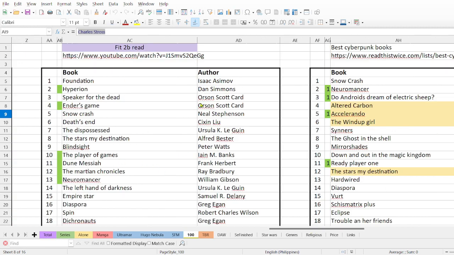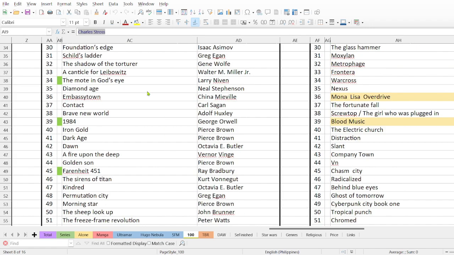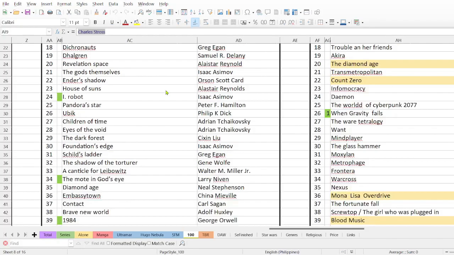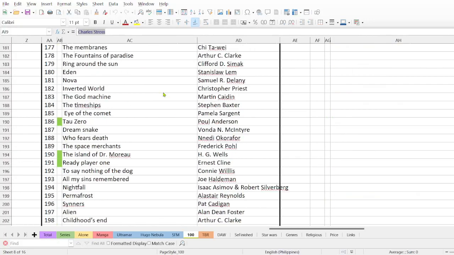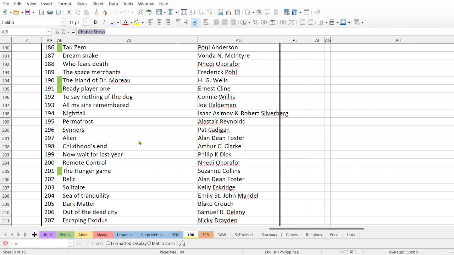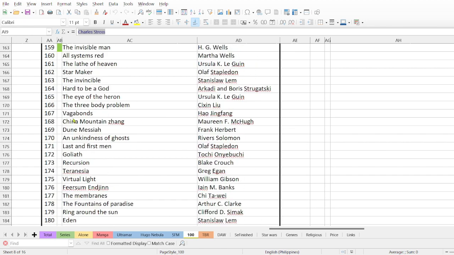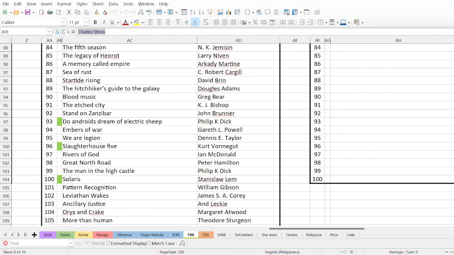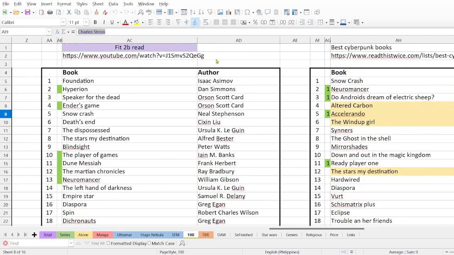Then Fit to Be Read created another list, but this time I think it was 200-something books, right? So here's the link if you want to check it. Yeah, 210, and I hope I have written all the names of the books correctly. But yeah, it's a long list. So if you want to check it, there is the link, or go to his channel, right?